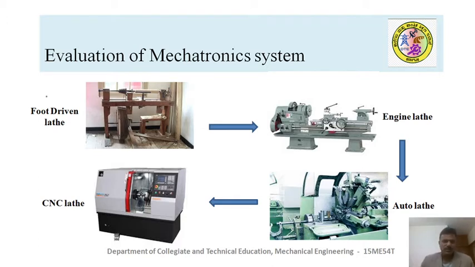Since the use of these mechatronic systems is common, naturally you can expect good quality products. This creates more competition in the market to market the products. That's why you need to learn electrical, electronics, and computer systems along with your mechanical concepts.